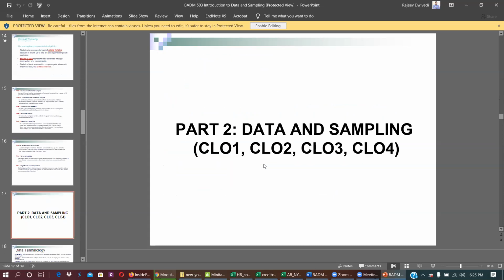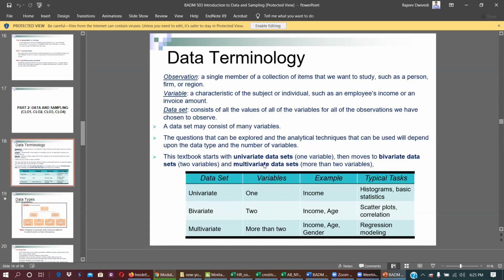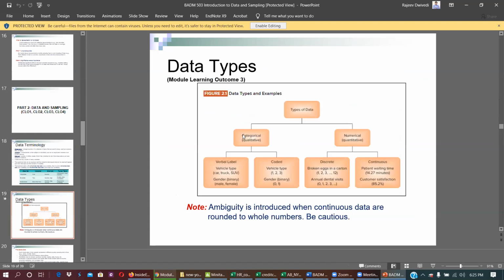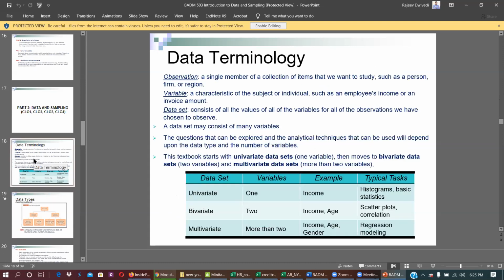Descriptive statistics is where you are describing the data.